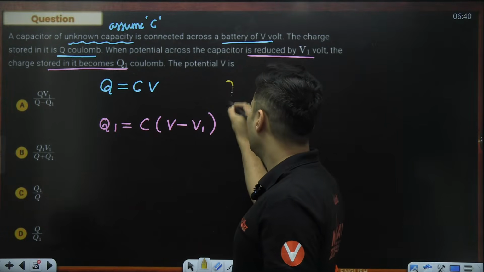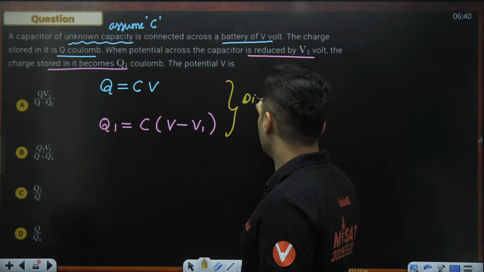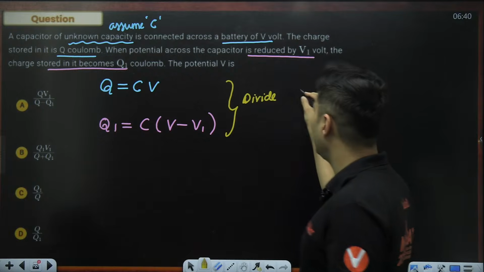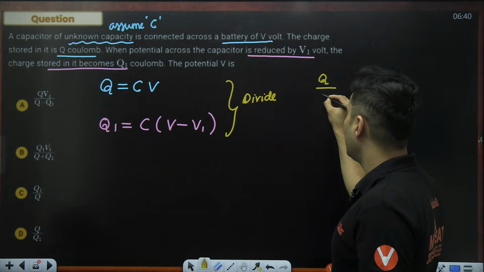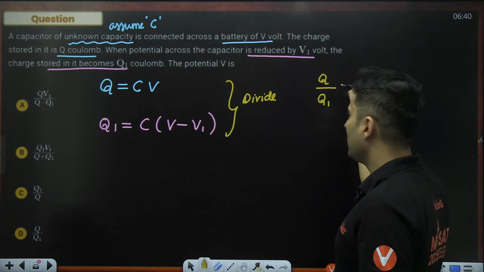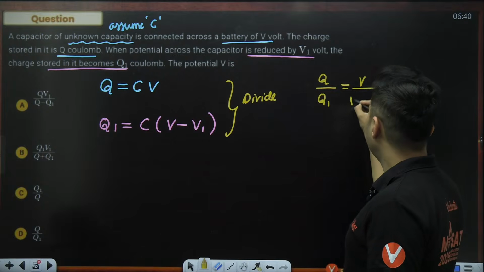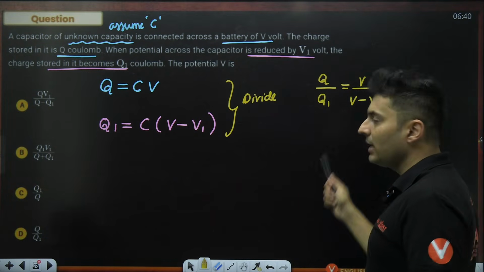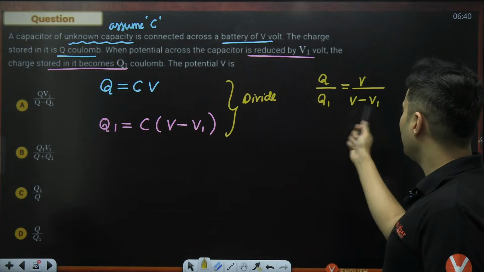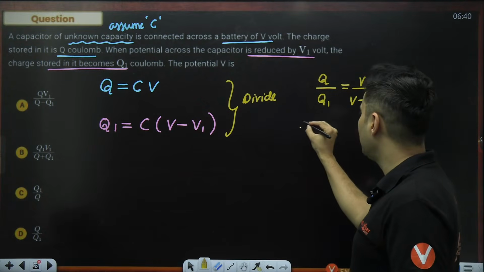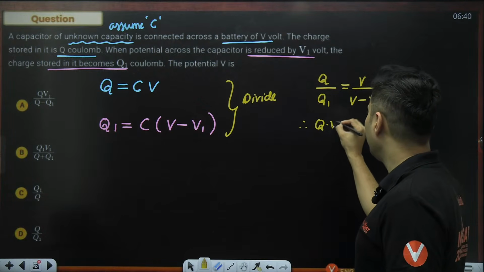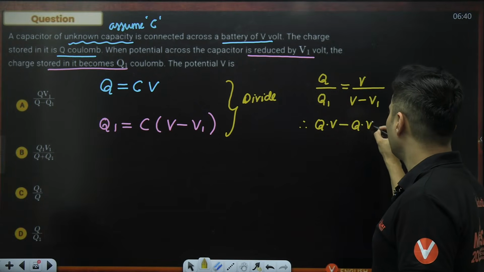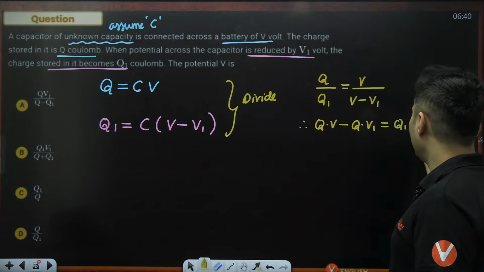Obviously, you have to divide both of them. So if you divide both of them, what do you get? Q divided by Q1 is equal to V divided by V minus V1. Is that right? And the question is find V over here. So it makes sense to just cross multiply first and see what we really get. So Q into V minus Q into V1 will be Q1 into V.